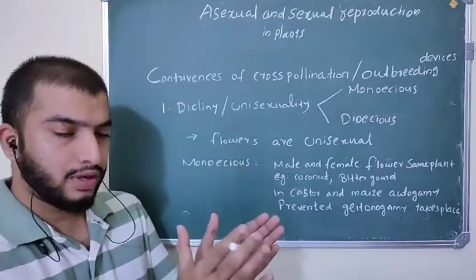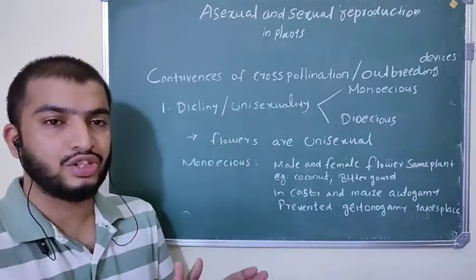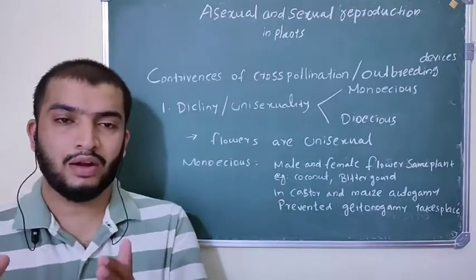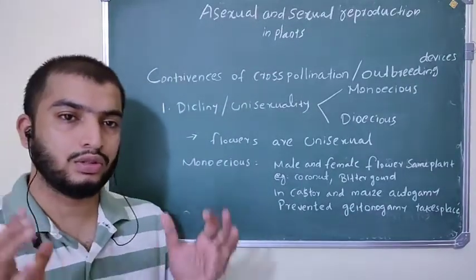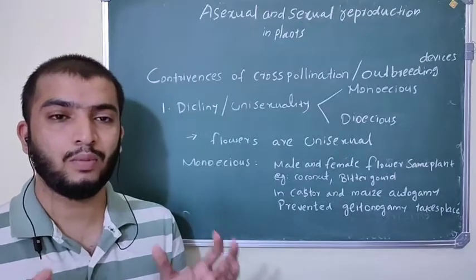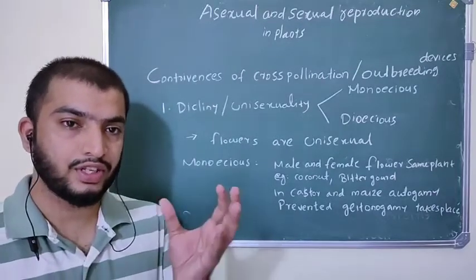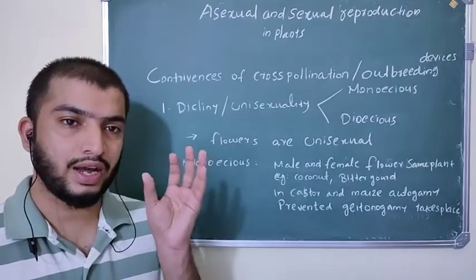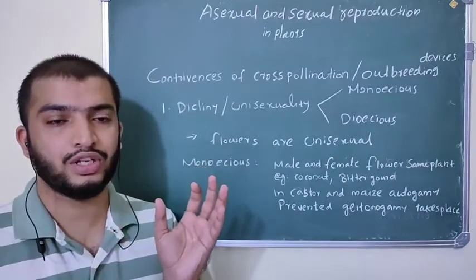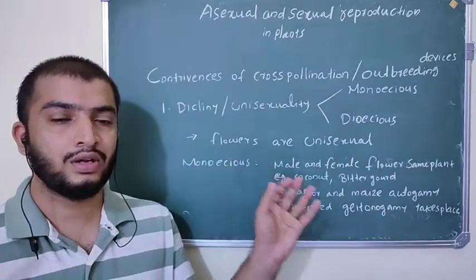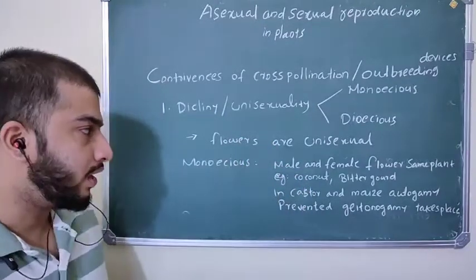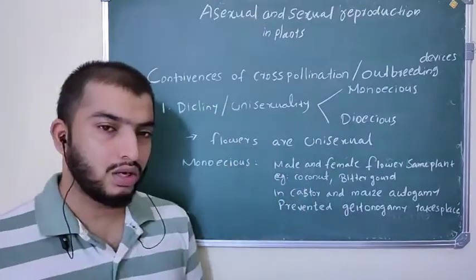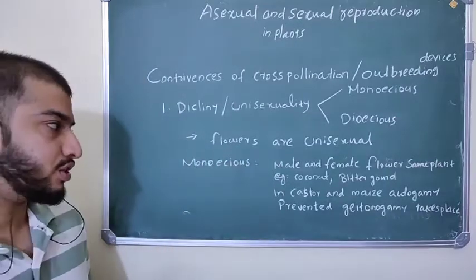So a flower with only an androecium is a male flower, and a flower with only gynoecium is a female flower. That promotes cross-pollination. If it is a bisexual flower, there is a higher chance of self-pollination. If it is a unisexual flower, that promotes cross-pollination.